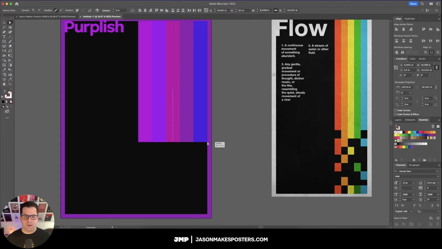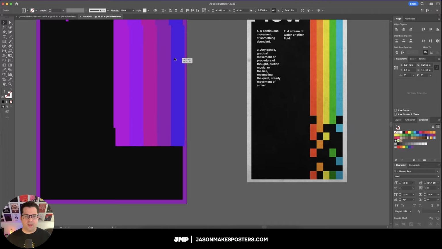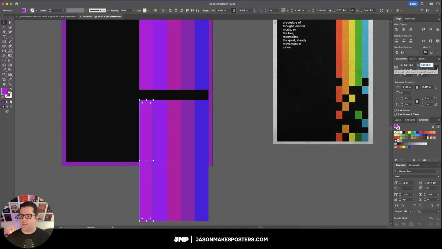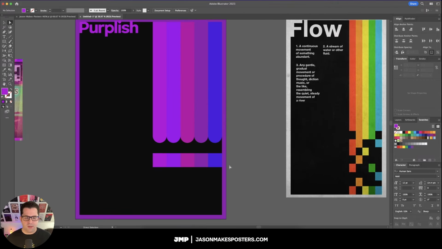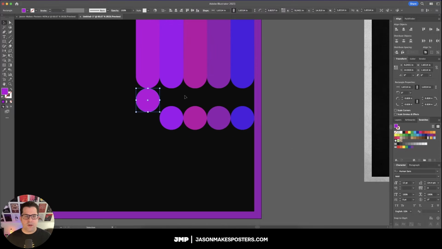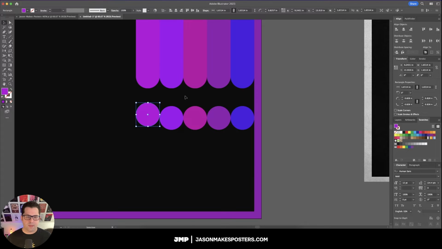All right, what we're gonna do here is do something a little different from the poster. So I'm going to duplicate these down here, ungroup them, and we're gonna make them the same height as the width. We're gonna do the same thing with all of them here. I actually had the idea of rounding all of these, and I think they look really cool that way, so we'll just do that. And then as far as spacing goes, maybe like a 1/2 inch to 1 inch, something like that. And then of course we'll also do some variants here. Anyway, I'm just gonna play around with this.